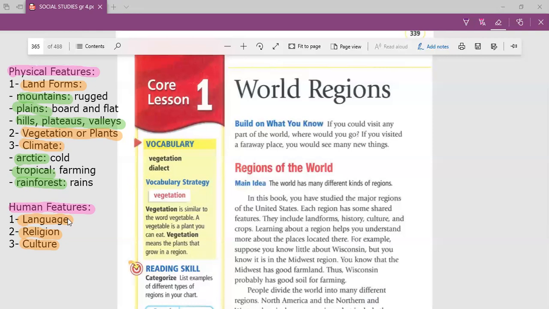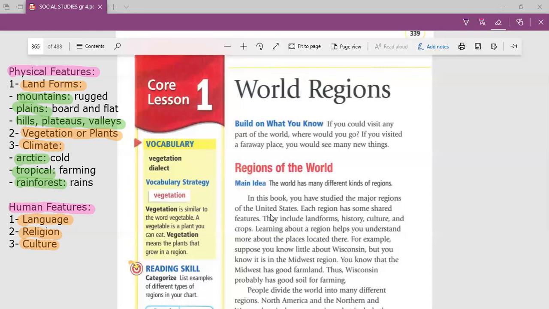So sometimes we have only one region, but this region includes some physical features and human features at the same time. So here, guys, what do you have to learn? You have to learn how to define a region, okay? So for example, here is your book, that when you study the features of the major regions in America, you know that we have five main regions in America. Okay, East, West, Midwest.